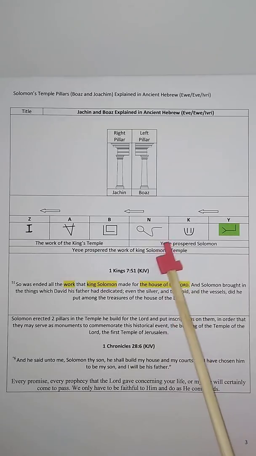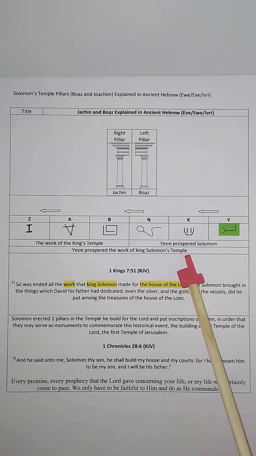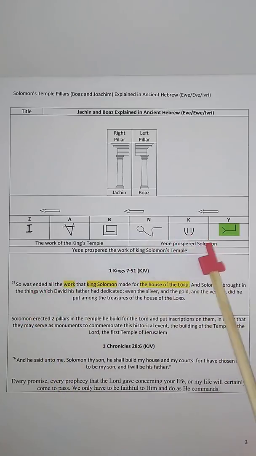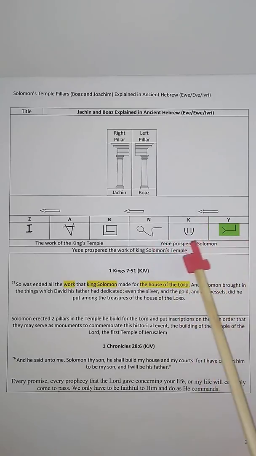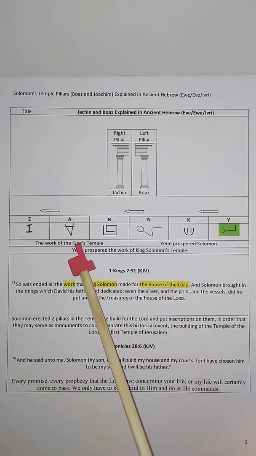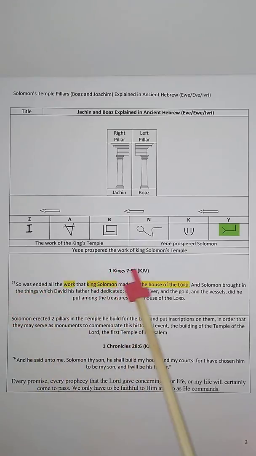Alright, so we're speaking of Solomon successfully finishing the temple, the works of the temple. He ended all. That's where this comes in. Alright, Solomon prospered. So Yahweh prospered the works of King Solomon, which is the building of the temple. All of that in one single verse.